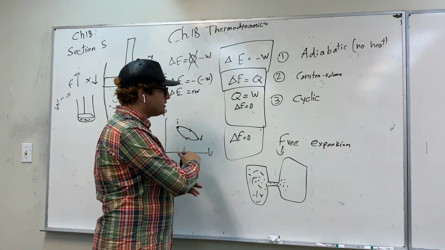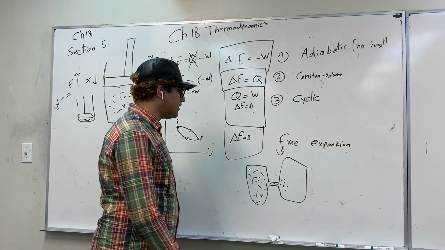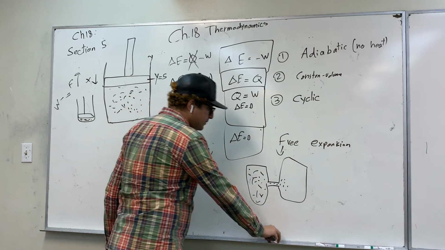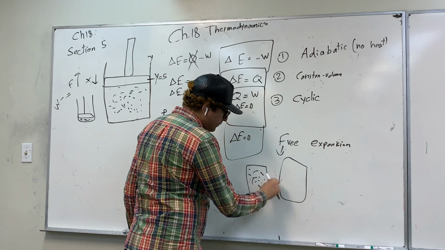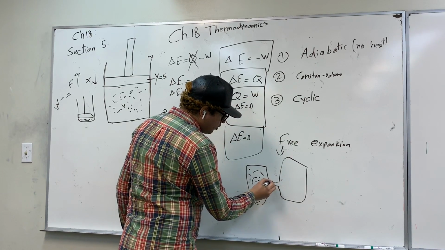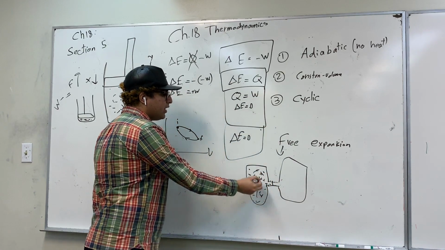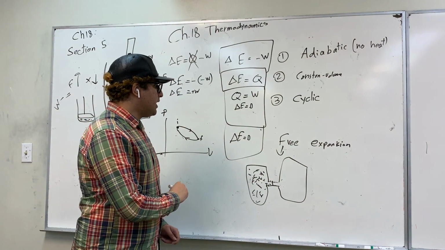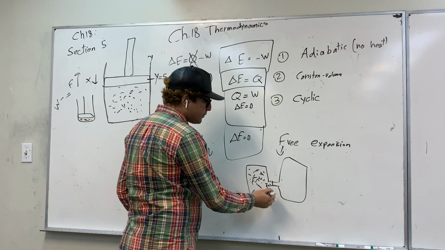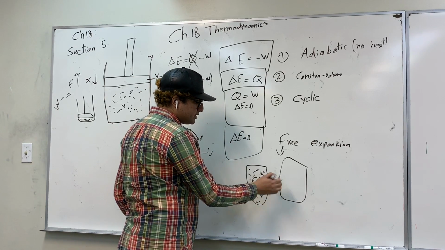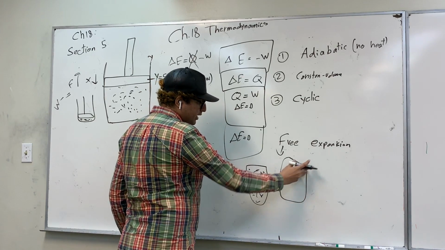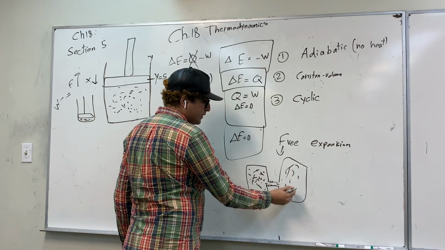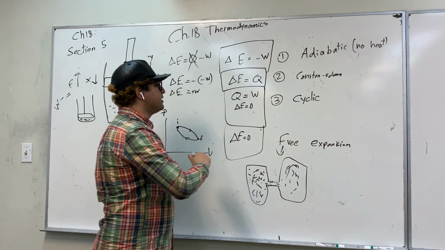Our last case is called free expansion. Imagine that we have so much gas in here, and it's condensed, so it's pressured out. And suddenly, we remove this partition here. So the gas will be rushing towards this area. So this is called free expansion.